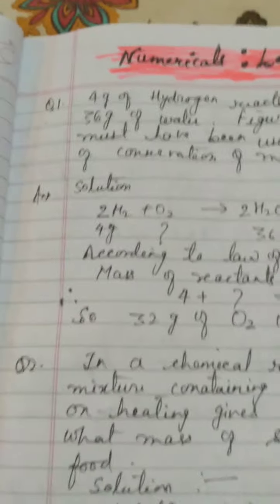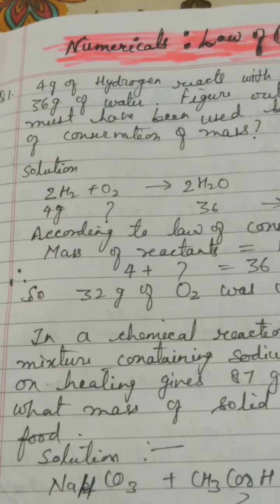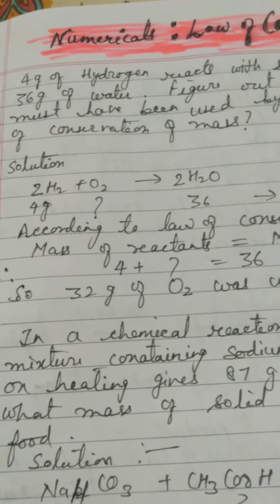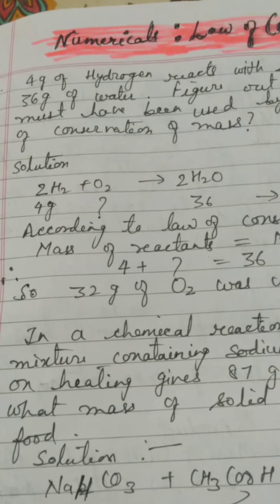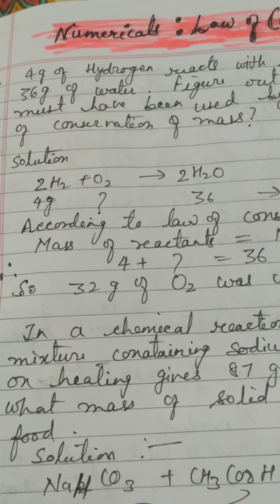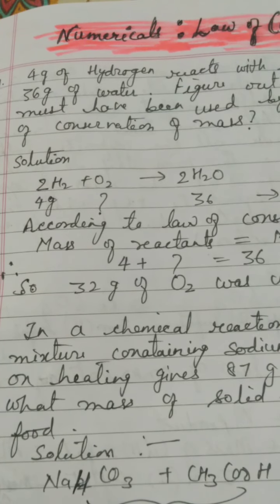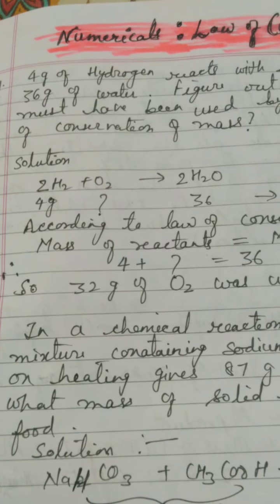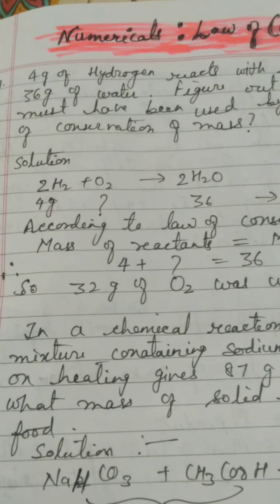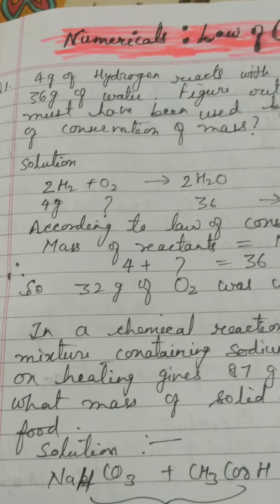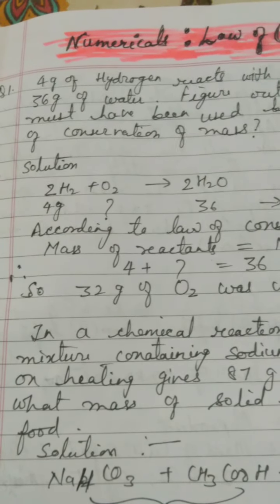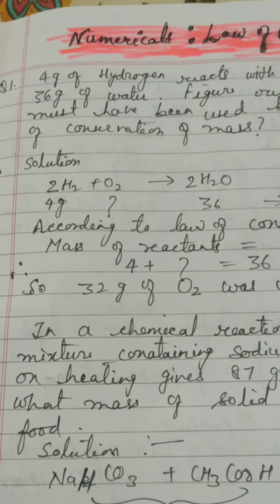So we are starting it. I am ready with a set of 10 value based numerical problems here. For some I have given the solution, and for some problems I have not provided the solution, because I assume those are based upon the same concept, so you can solve them.